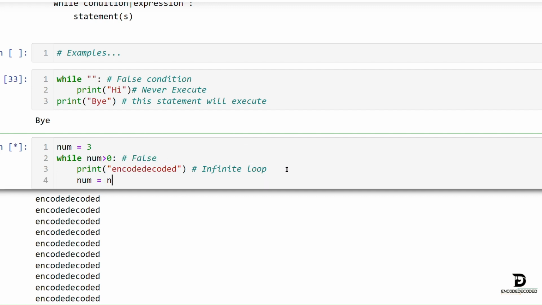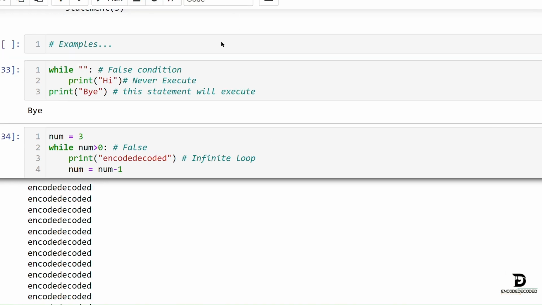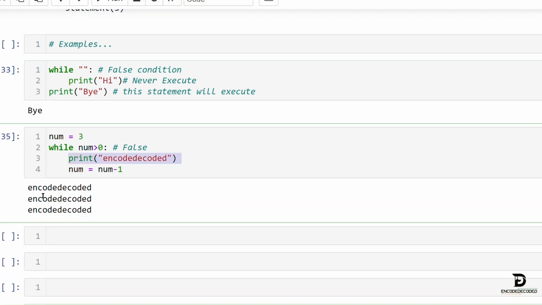Here we are decreasing the num value in every iteration. It will decrease by 1. Hence it prints 'encode decode' 3 times.